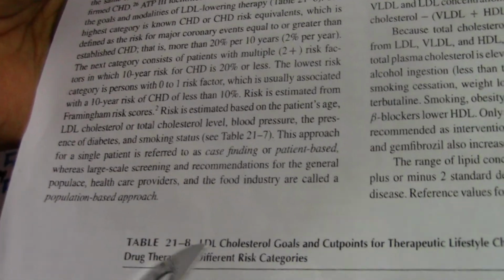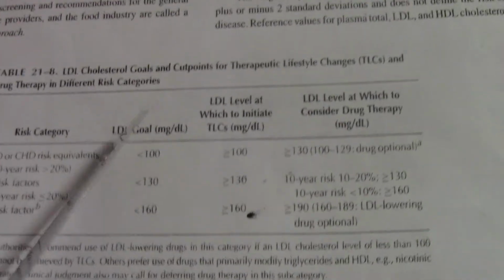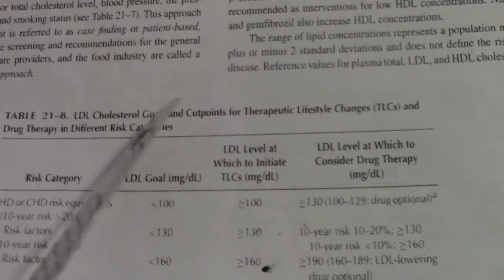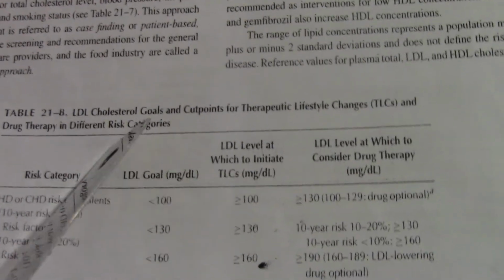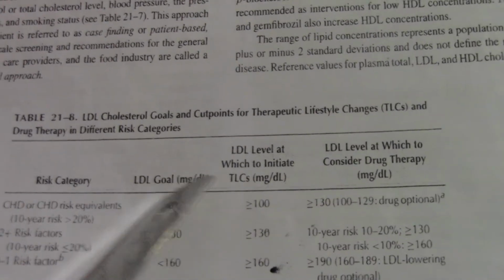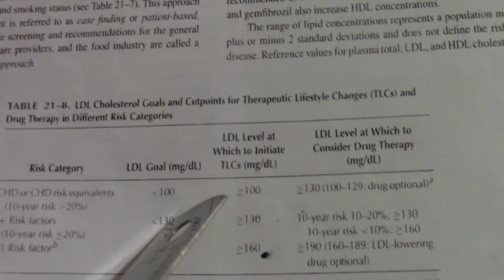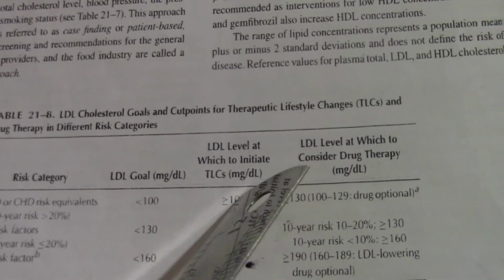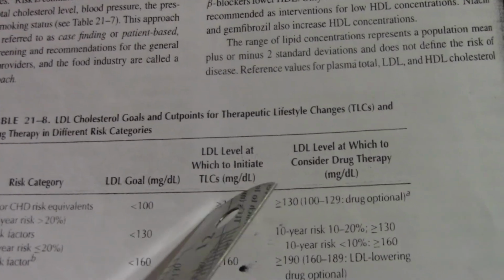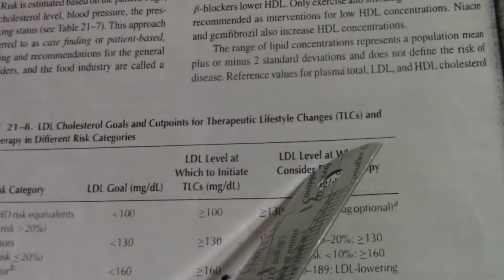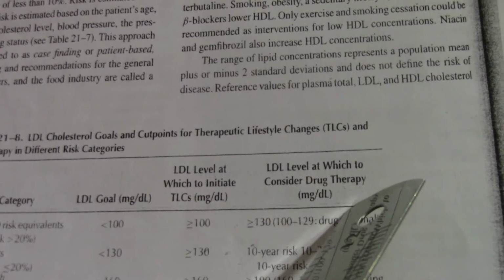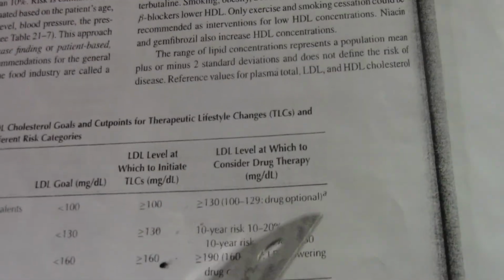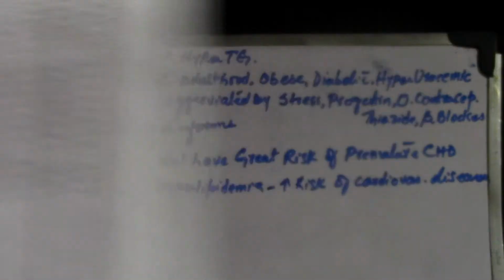Table 21:8 is also a very good table, showing the LDL cholesterol goal by risk categories: what goal we have to achieve, the LDL level at which to initiate therapy, and the LDL level at which to consider drug therapy, right? So all of these you have to consider.